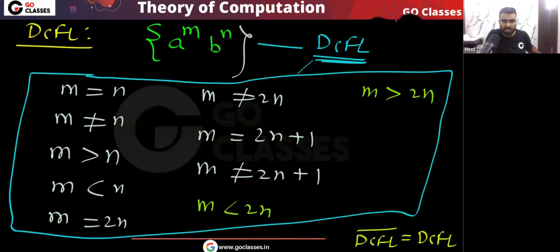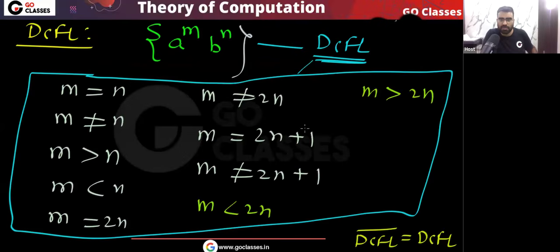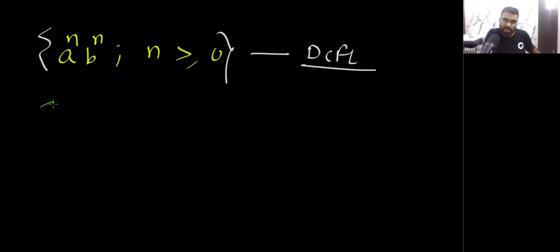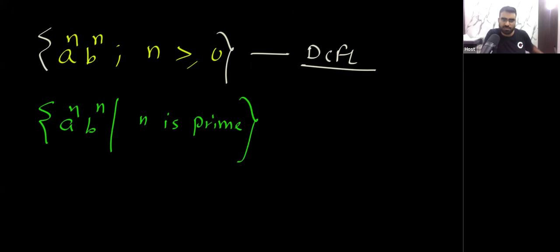But remember, if I give you the language a power m, a power n, b power n, and n is greater than or equal to 1 or 0, then this is DCFL, that is fine. Do you agree? But if I say you have a power n, b power n, and n is prime, now tell me, is this language DCFL?